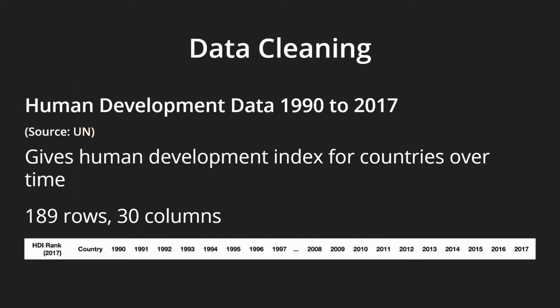So what we did was essentially to pull out the human development data from the UN website, which contained Human Development Index values from 1990 to 2017 for 189 countries, and used this dataset to populate the original one to get rid of those null values because we thought HDI was an attribute that should be included in our model.